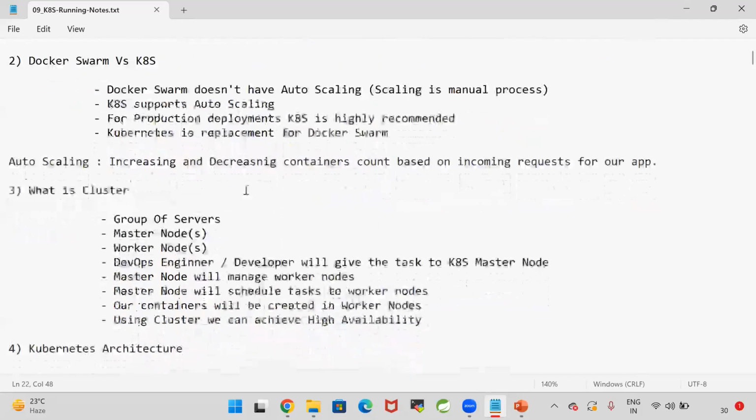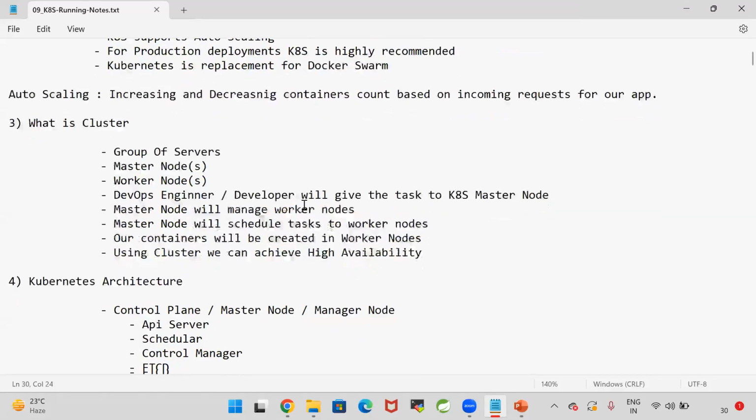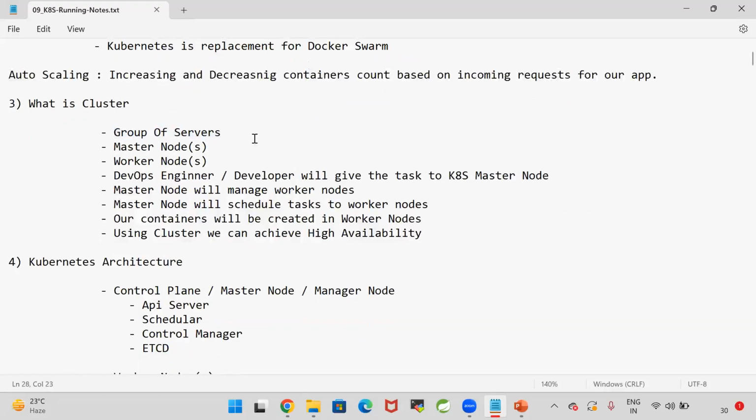Now here in the Kubernetes, the main advantage is auto scaling, that is increasing and decreasing the containers count based on the incoming request for our application. Here Kubernetes will run in the cluster mode. What is the meaning of a cluster? As we discussed yesterday, cluster is nothing but a group of servers, master node will be available, worker nodes will be available. Now, we will send the request to the master node to run our application. Master node will manage the worker nodes. Master node will schedule the task to the worker nodes.